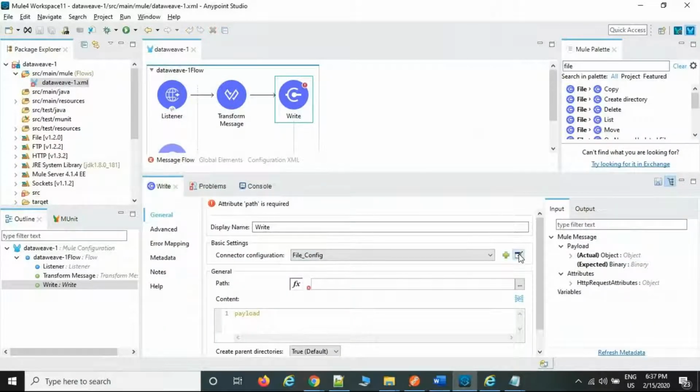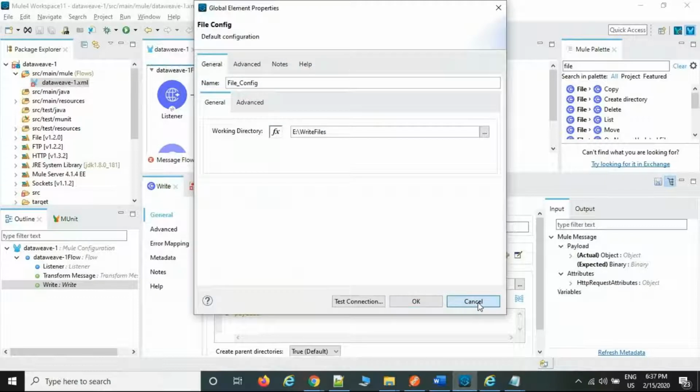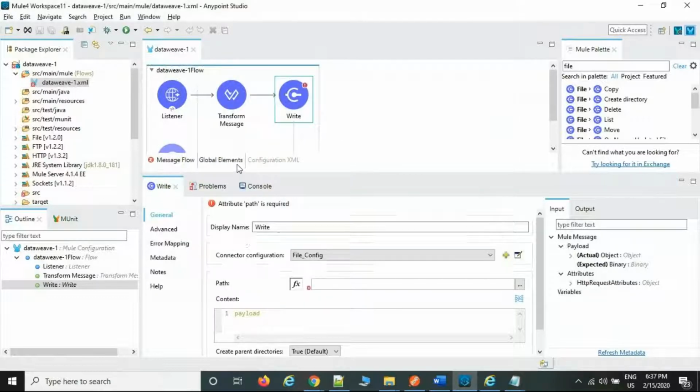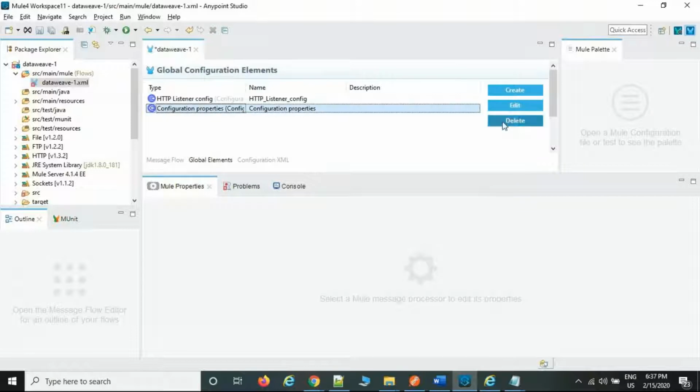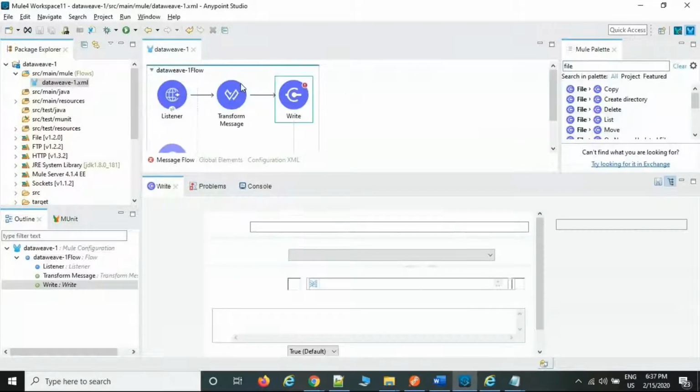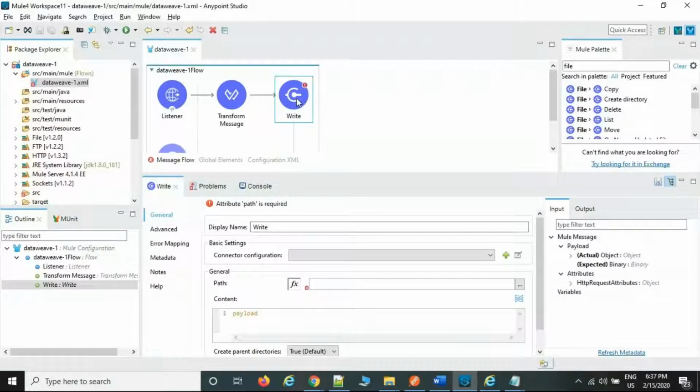For example, this is the connector configuration. Just click on the connector configuration, and I already selected one. I'm going to delete this one. Okay, this is the file path. This is the write file. The purpose of this: currently the file got generated in Postman only, but I don't want Postman. I'm expecting the file on my local machine drive, either C drive, D drive, F drive, whatever drive you want, you can write it on.